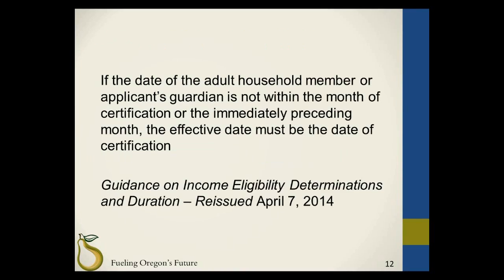Please note, if the date of the household member or applicant's guardian is not within the month of certification or the immediately preceding month, the effective date must be the date of certification. For more information regarding income eligibility determinations, please refer to the ODE CNP Guidance on Income Eligibility Determinations and Duration, reissued on April 7, 2014. The memo is available on the ODE CNP CACFP public website.